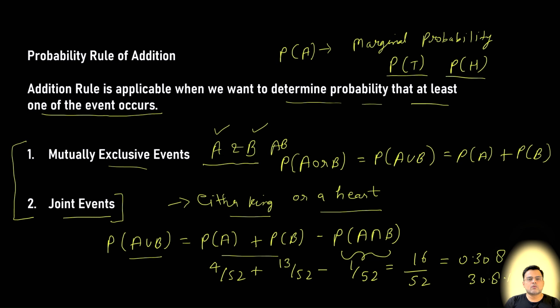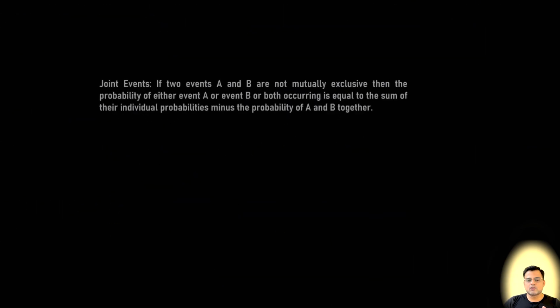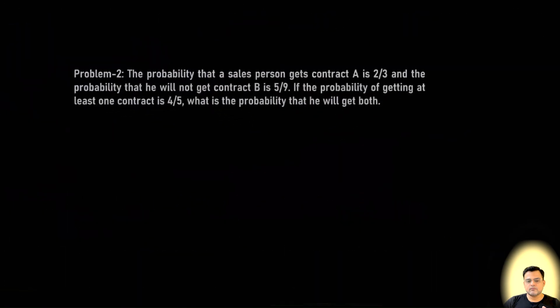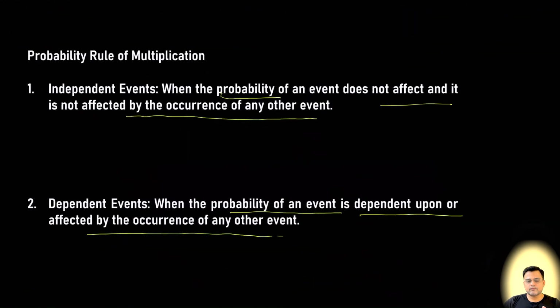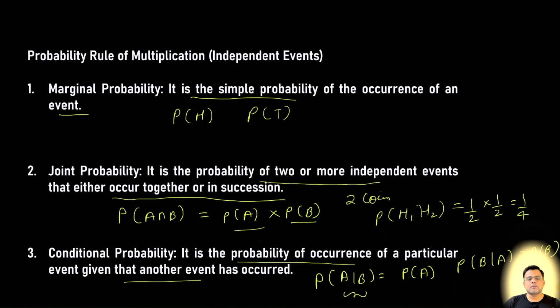In the addition rule you have joint events, and in the multiplication rule you also have joint events. But in multiplication, we have both dependent and independent events, and the probability changes depending on whether your events are independent or dependent.